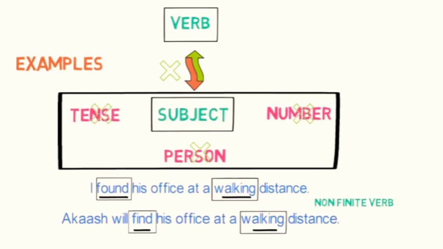The other action word that is mentioned in these two sentences is walking. In both the sentences, you notice here that the word walking is not changed. What does it mean? It means that the verb walking is a non-finite verb, which is not affected by tense, subject, number or person.